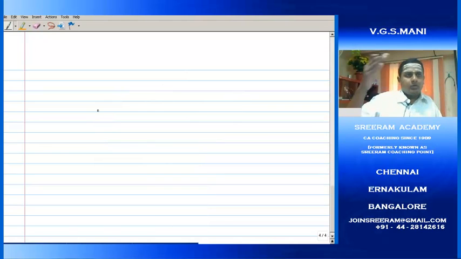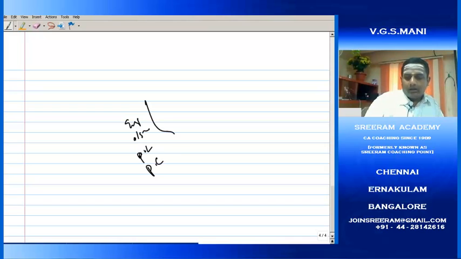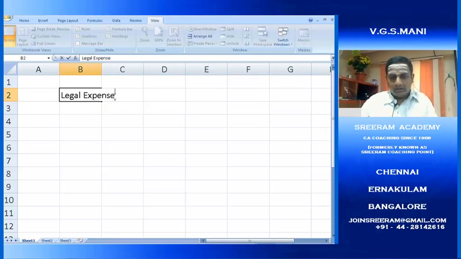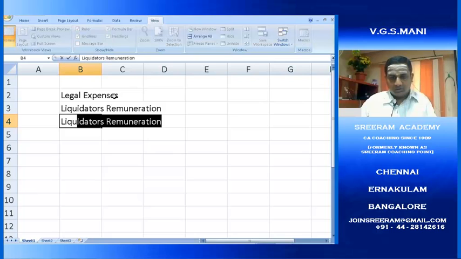In partnership, we said there is some order for the settlement of liabilities. What is the order we said? First, realization expenditure, outsiders' remuneration, partners' loan, partners' capital. We said there is some order. Like that, here also some order is given. For example, legal expenses, liquidator's remuneration, liquidation expenses.